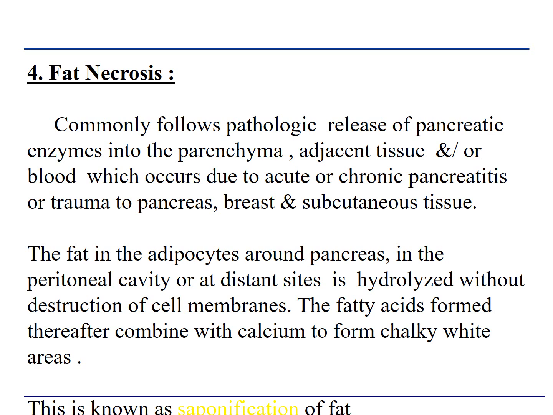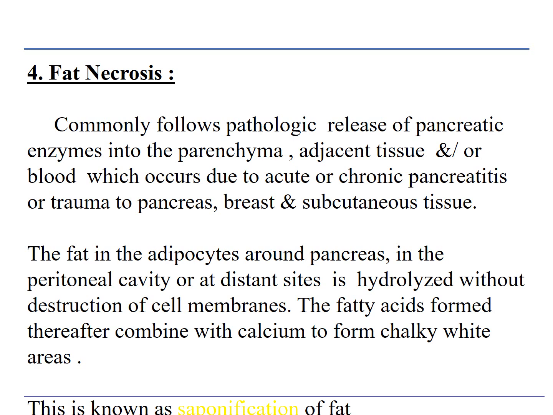So because of that, there is hydrolysis of the fat and destruction of the cell membrane of the adipose tissue, and fatty acids which are formed after that combine with calcium to form chalky white areas, and this process is known as saponification of fat. Saponification means soap formation.